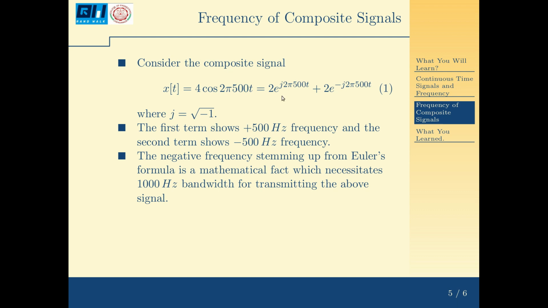So if you look into the first term, it shows a plus 500 hertz frequency, and the second term shows a minus 500 hertz frequency. With the positive, we have no problem. There are 500 zero crossings in a second, but the negative is a little suspicious because we don't count in negative numbers, and we cannot have a negative time. So what is the significance of that minus 500 hertz? That stems from this Euler formula. It's actually a mathematical fact which necessitates that 1000 hertz bandwidth is required for transmitting 4 cos 2 pi into 500 t.